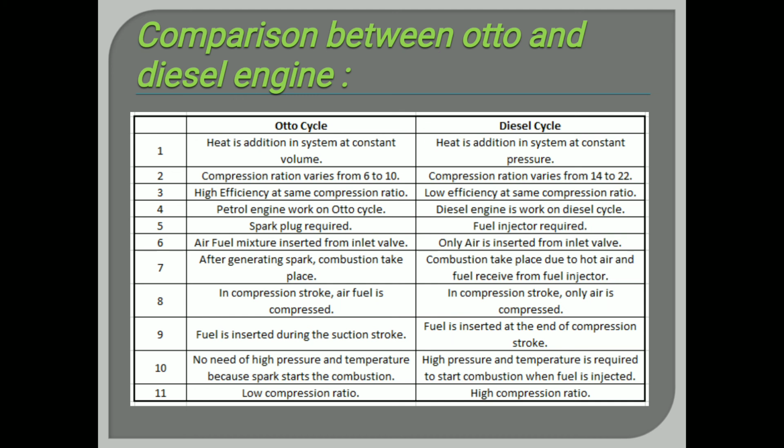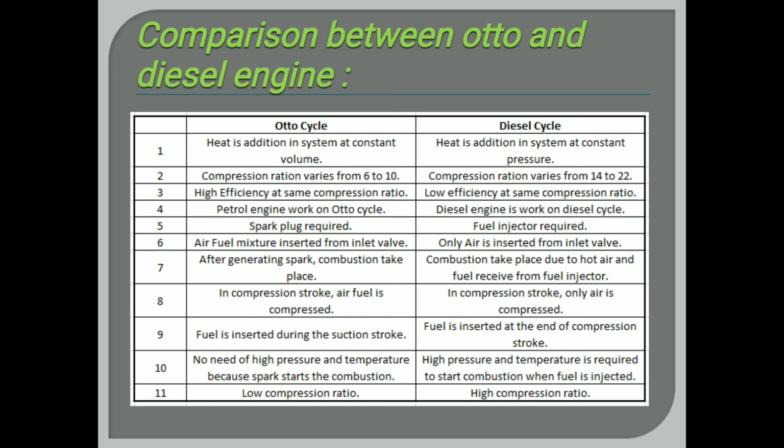Now seventh: after generating the spark, combustion takes place, and in the diesel cycle combustion takes place due to hot air and fuel received from the fuel injector. Eighth: in the compression stroke of the Otto cycle air-fuel is compressed, and in the diesel cycle in the compression stroke only air is compressed. Ninth: fuel is inserted during the suction stroke, and in the diesel cycle fuel is inserted at the end of the compression stroke.